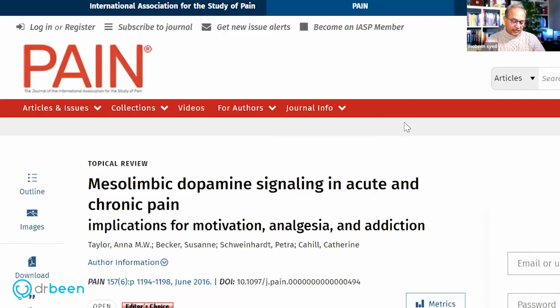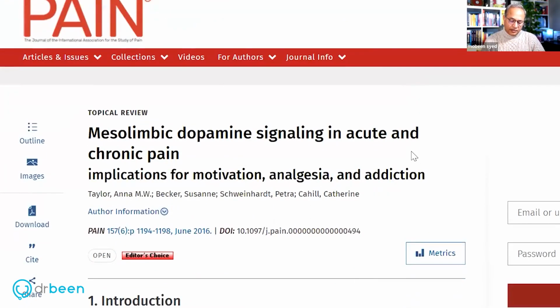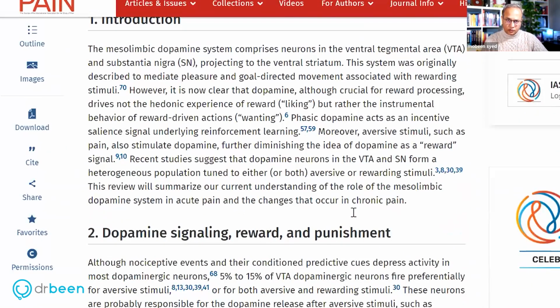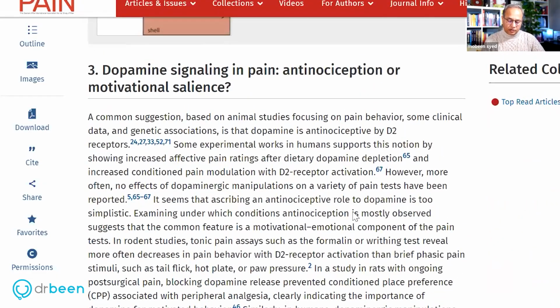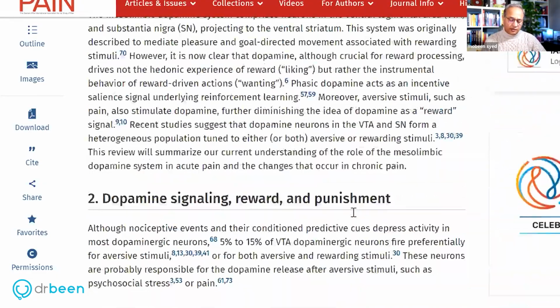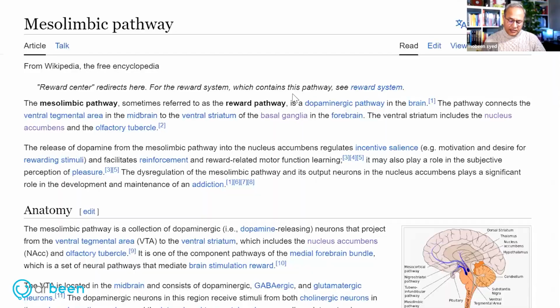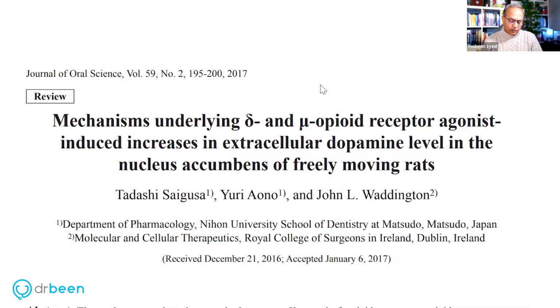Then this is in the Pain Journal, mesolimbic dopamine signaling in acute and chronic pain, implications for motivation, analgesia, and addiction. This discussion that I'm going to do today is not an exhaustive review of this study. However, I have taken some parts from this study that I would show it to you. Then some diagrams and other references here from Wikipedia. And finally, one more study.